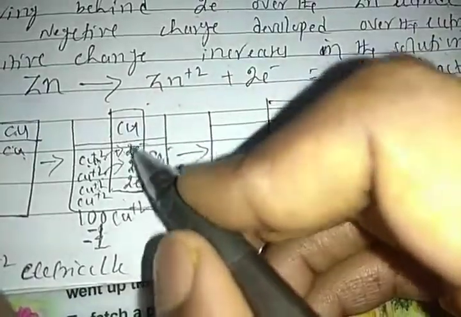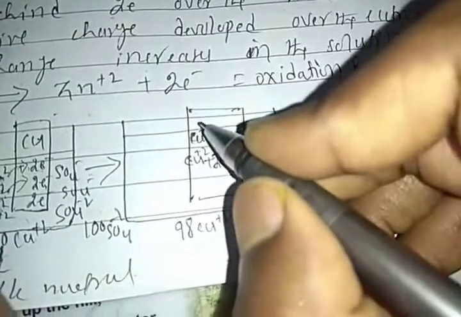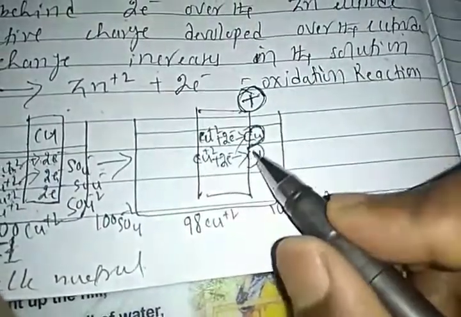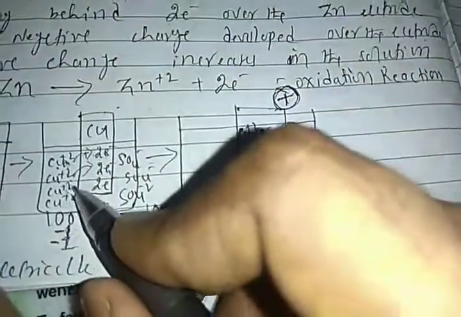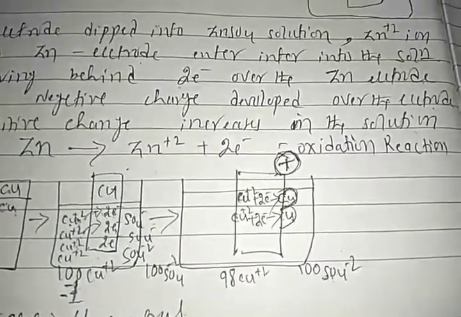Next, if a copper atom loses electrons to the copper ions, it develops a positive charge. Understood, students? So the third copper ion, with its positive charge, approaches the electrode, but the electrode is also positively charged. Positive charges repel, so it cannot enter the electrode. So the reaction stops here. Right, students? The reactions stop.